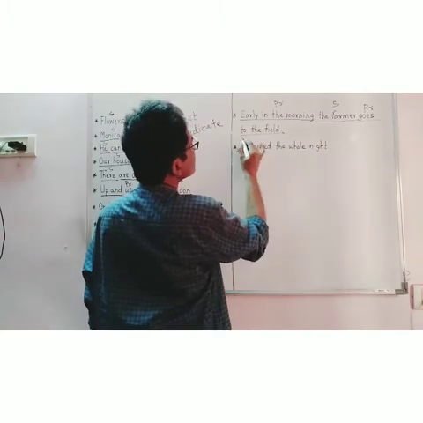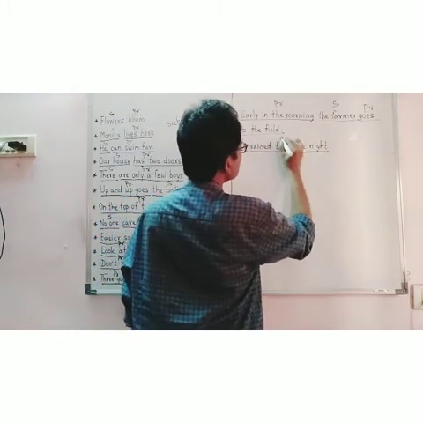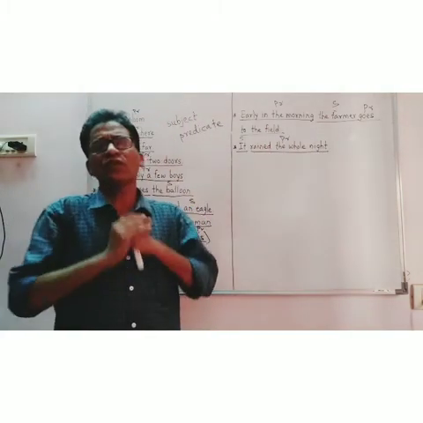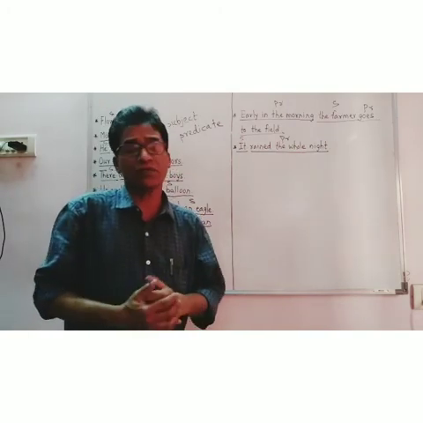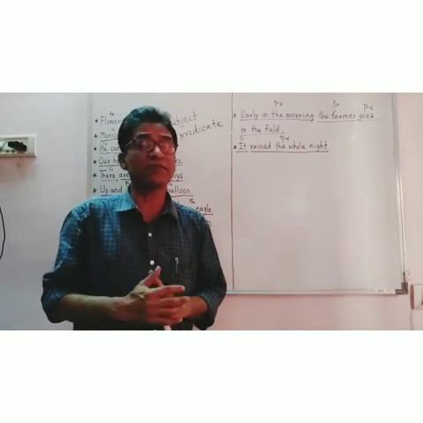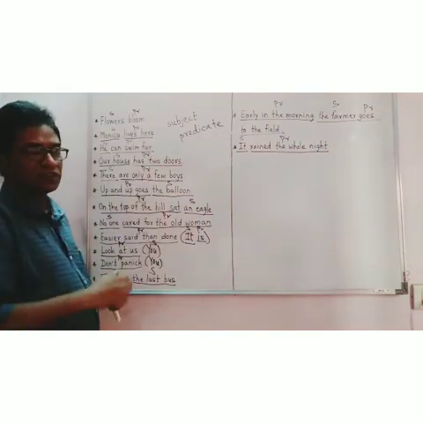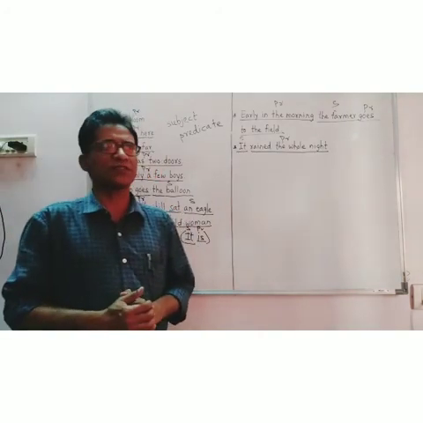It rained the whole night. It is the subject, rained the whole night is the predicate. Here it refers to nothing. It is an impersonal pronoun. It is an impersonal subject. So here also there is an impersonal pronoun or impersonal subject.